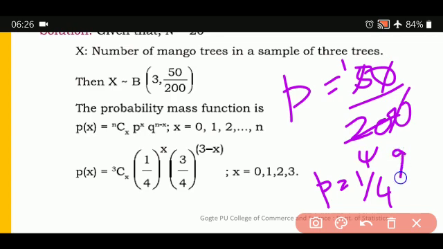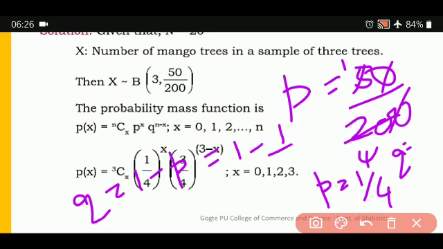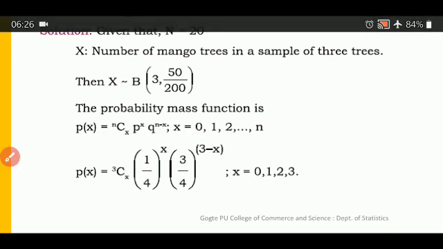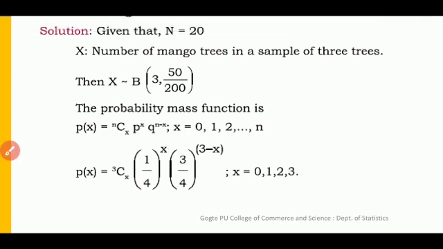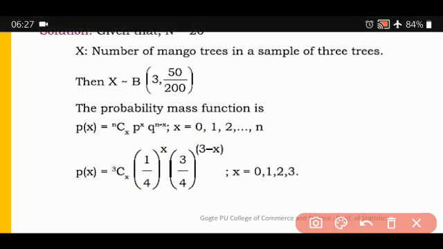Therefore the value of Q is 1 minus P, that is 1 minus 1 upon 4, which is equal to 3 upon 4. In the example they have written directly 50 upon 200, but when you simplify, you get 1 upon 4. Then the value of Q is 3 upon 4.